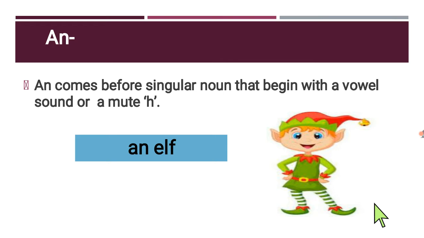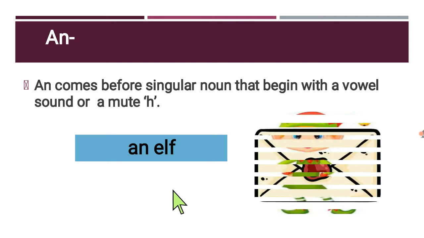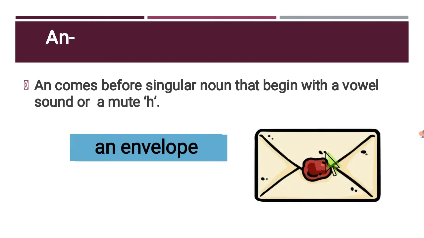This is an elf. Elf means a small creature with pointed ears, who has magic powers also. So elf is a singular noun and this word starts with a vowel sound. That's why we use an before elf. See the next example, envelope. Envelope also starts with a vowel sound and is also a singular noun. That's why we use an before the word.